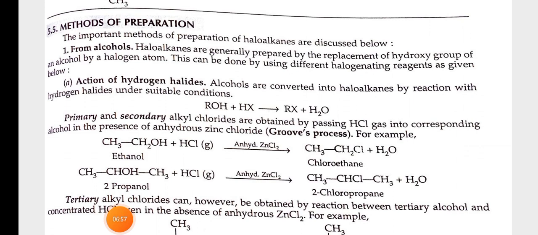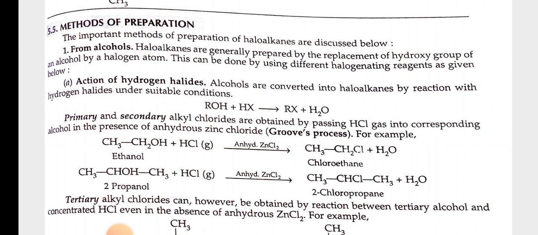Methods of preparation. The important methods of preparation of haloalkanes are discussed below. First, from alcohols. Haloalkanes are generally prepared by the replacement of the hydroxy group of an alcohol by a halogen atom. This can be done by using different halogenating reagents as given below. First, action of hydrogen halides. Alcohols are converted into haloalkanes by reaction with hydrogen halides under suitable conditions. ROH plus HX gives RX plus H2O.